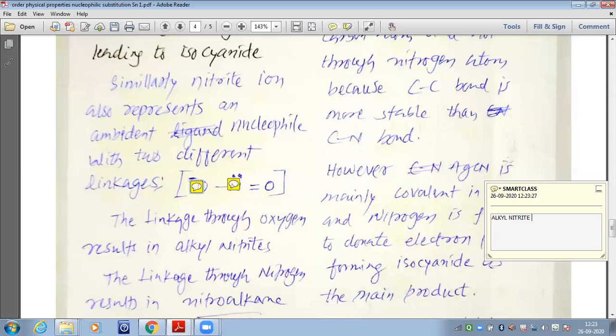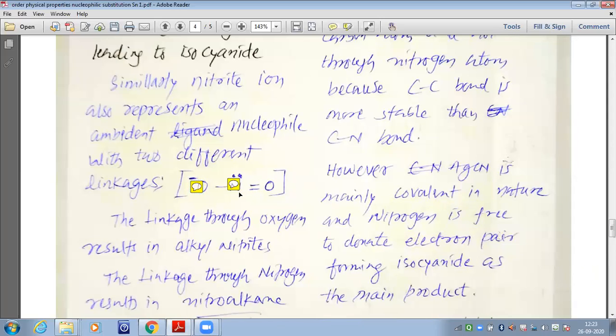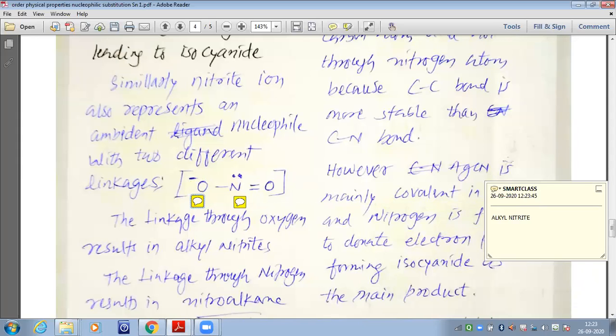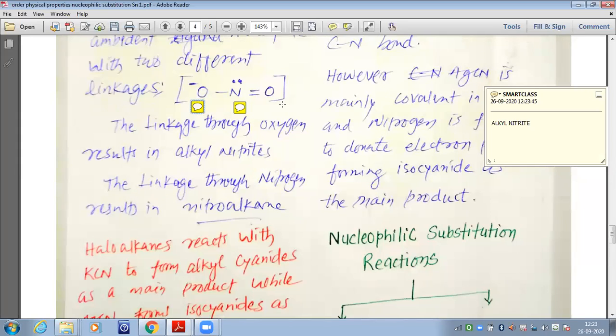So this is how, my dear students, we understand about the various products. Let's move forward. The linkage through oxygen results in alkyl nitrites. The linkage to nitrogen results in nitroalkane.